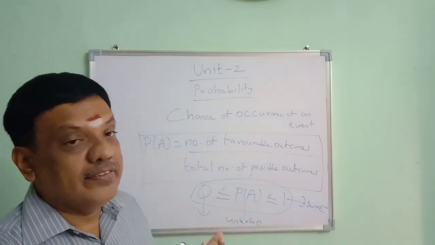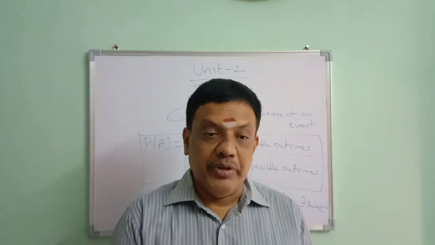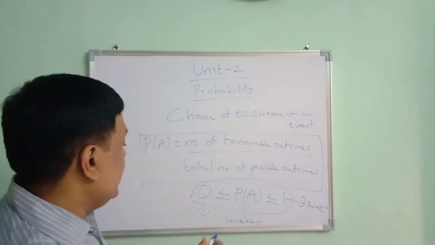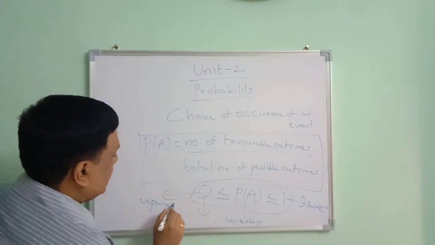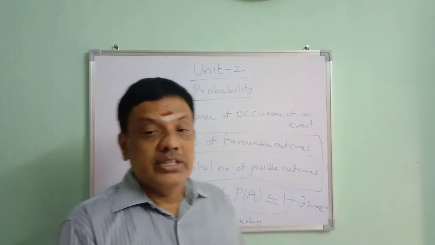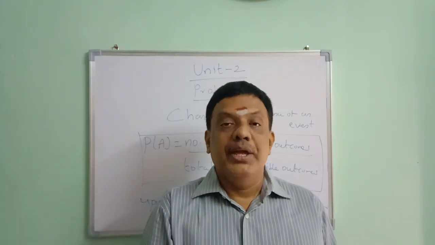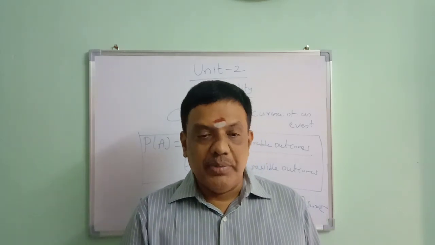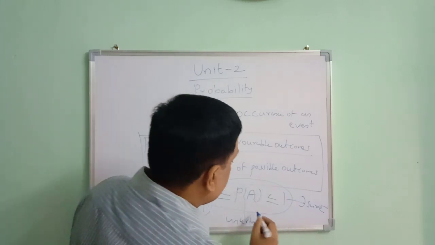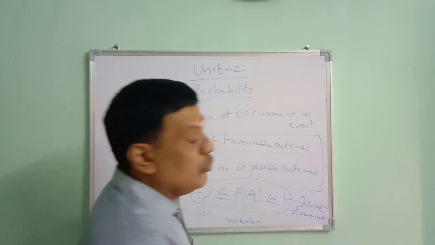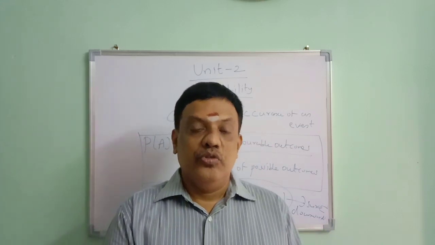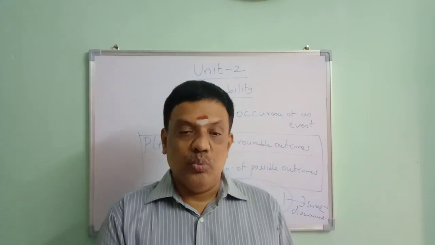So let us see with an example. Suppose I am throwing a chalk piece. The chalk piece staying upwards is an impossible event, so its probability is 0. The chalk piece coming downwards is a sure event, so its probability is equal to 1.